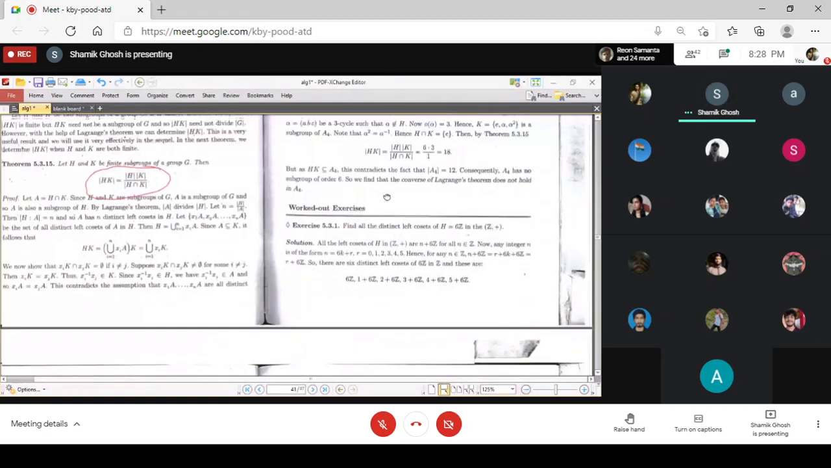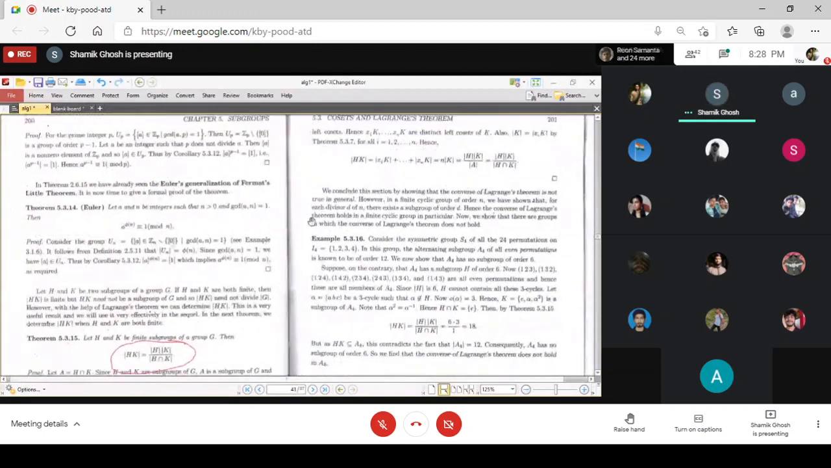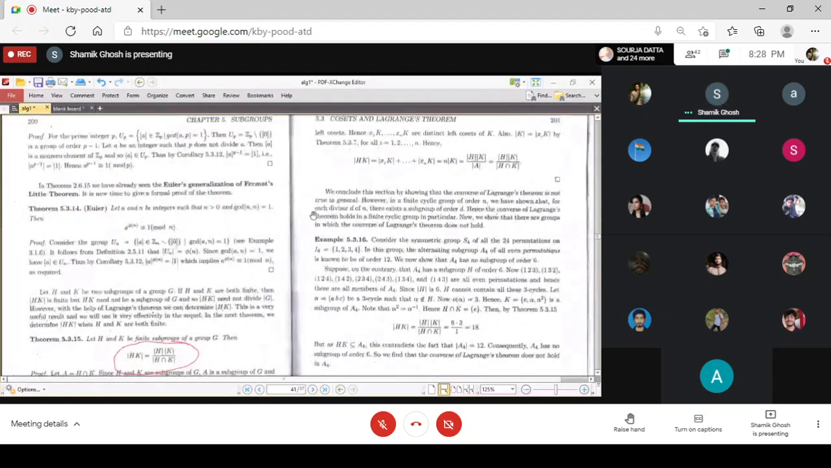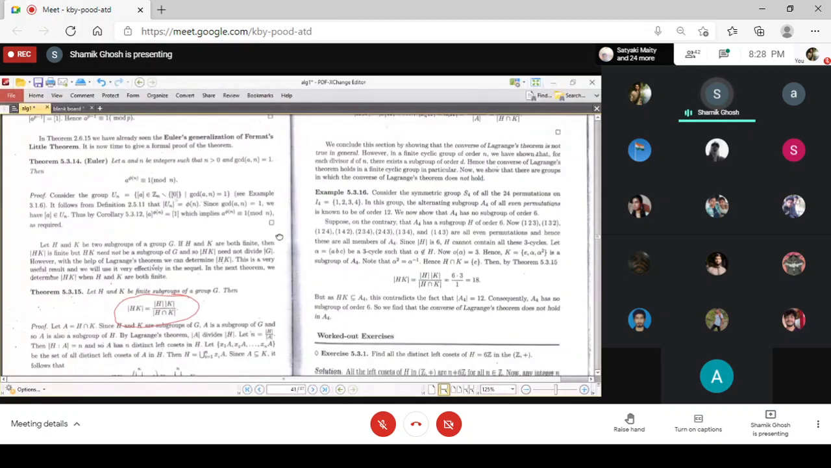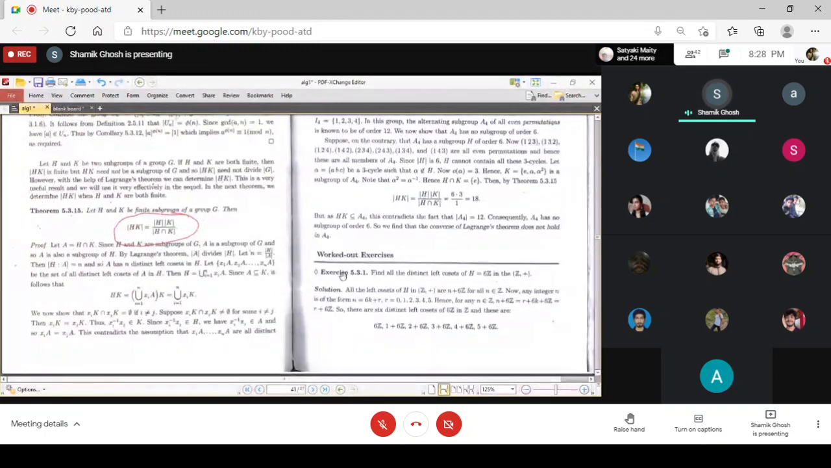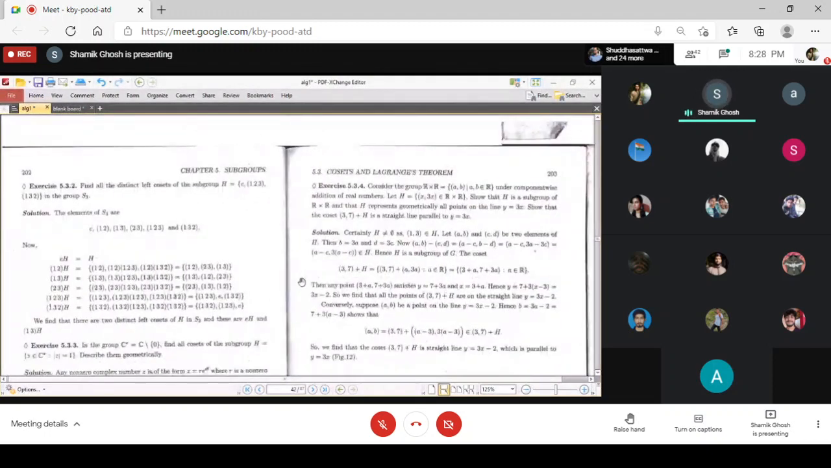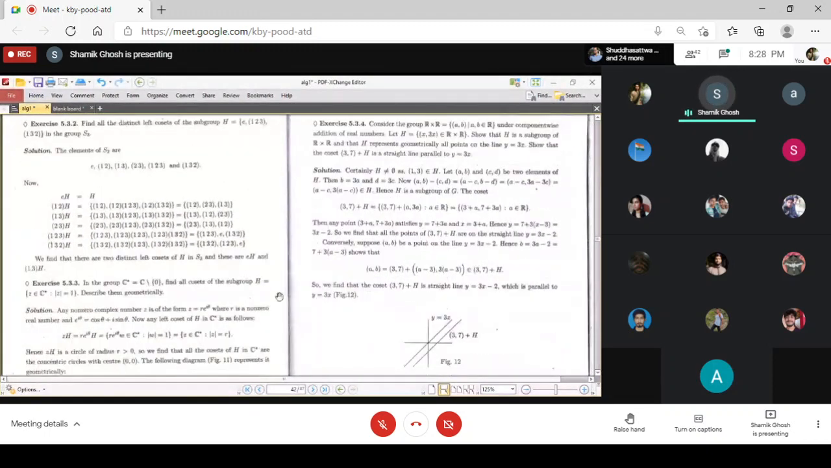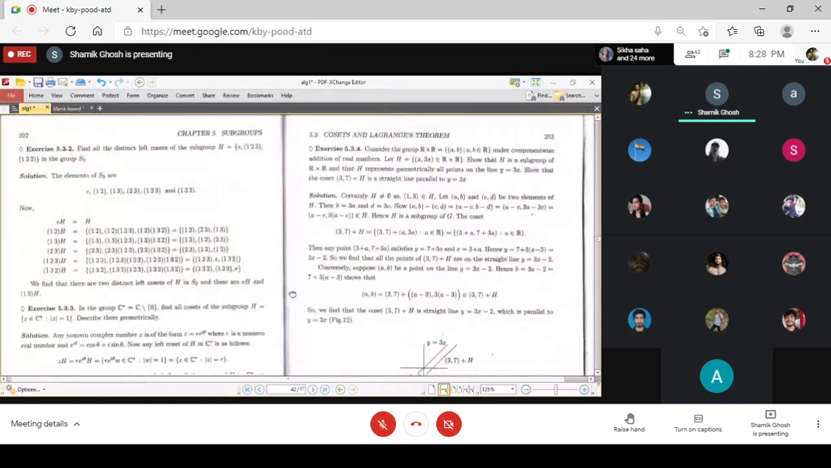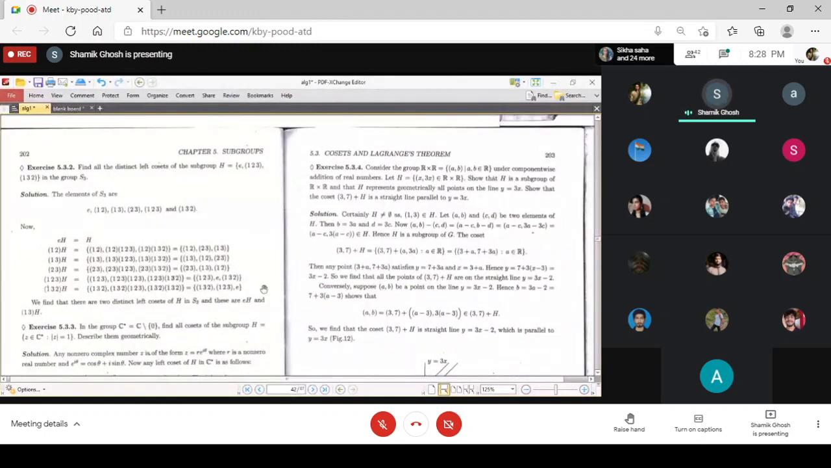So these are the results and these are the applications. Now from this Lagrange's theorem onwards, I will make the problems selective to make your course shorter, and not all the problems you have to do. I will just mark which problems you will do or not. So this is Lagrange's theorem.